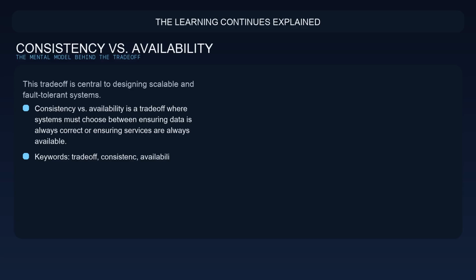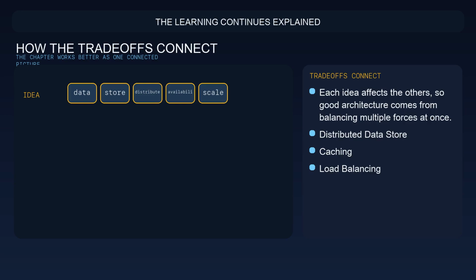Consistency vs availability is a trade-off, where systems must choose between ensuring data is always correct or ensuring services are always available. This trade-off is central to designing scalable and fault-tolerant systems. Understanding this trade-off helps design systems that balance reliability and uptime. At this point, the important shift is to stop viewing these concepts in isolation.